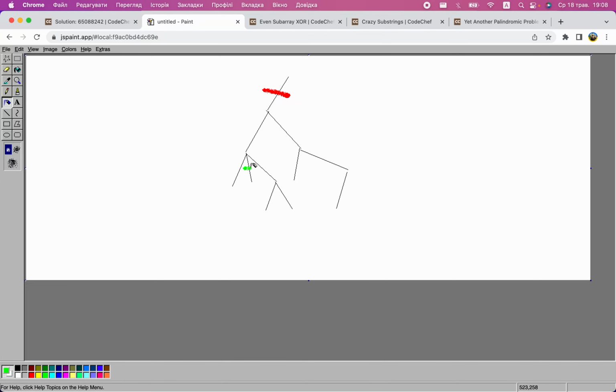Let's say we can also cut this part and this part, and so on. You can see that the red cut is only one cut, but it takes a lot of vertices out of the tree. So it's clearly optimal to only use cuts that are as high as possible, because otherwise you are using more cuts and getting fewer cities safe. So you need to cut the edges closest to the root.